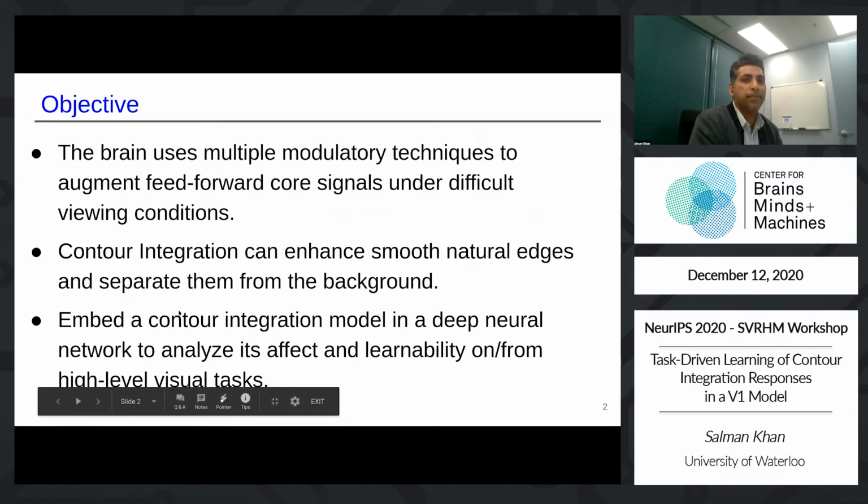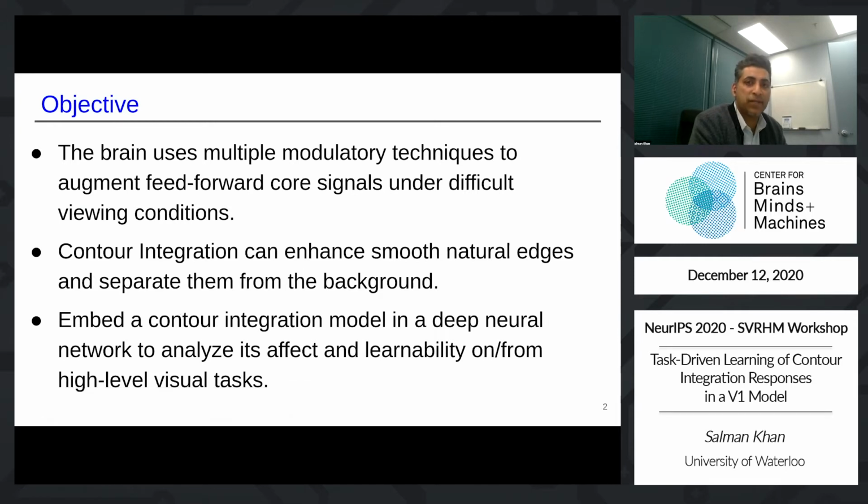Recently, deep neural networks have surpassed human-level performance on several high-level visual tasks. However, the brain's visual system is much more robust. One key difference is that in difficult viewing conditions, the brain uses a variety of contextual modulation techniques to augment its core feed-forward signal. One such technique is contour integration, and the brain uses it to pop out smooth contours from the background. Now, contour integration has been known about for a long time.